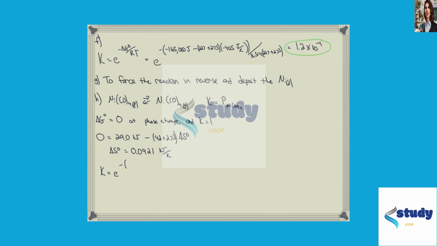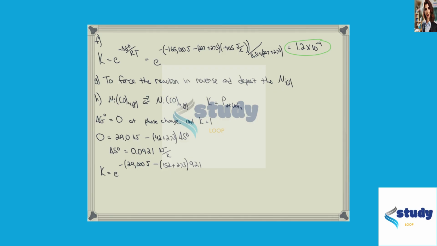Okay, now we need to make the assumption, as we did before, that delta S standard and delta H standard do not change their values significantly with temperature. And we can calculate the equilibrium constant, which will correspond to the maximum pressure, by taking our negative delta G, similar to what we did before, where delta G is delta H standard minus T delta S. Well, the temperature is now not 42, but rather 152. So we'll add on our 273 and then multiply that by the delta S standard that we just calculated.